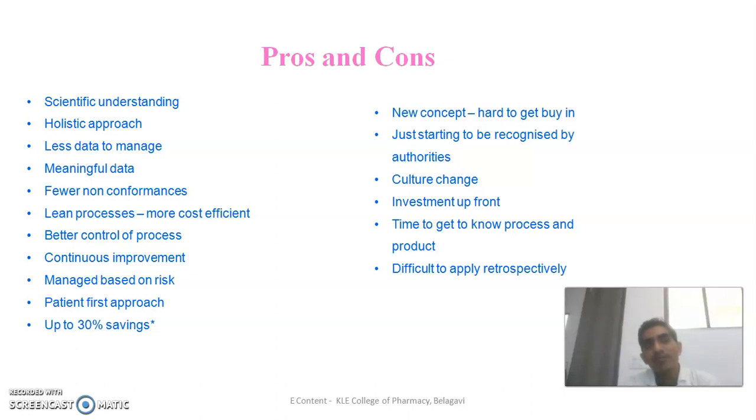As such, there are no hazards by implementing this method, but it is a new concept and hard to get a handle on, just starting to be recognized by authorities. Culture change will be there, some investment needs to be made, and time is needed to get to know the process and the product. It is difficult to apply retrospectively.